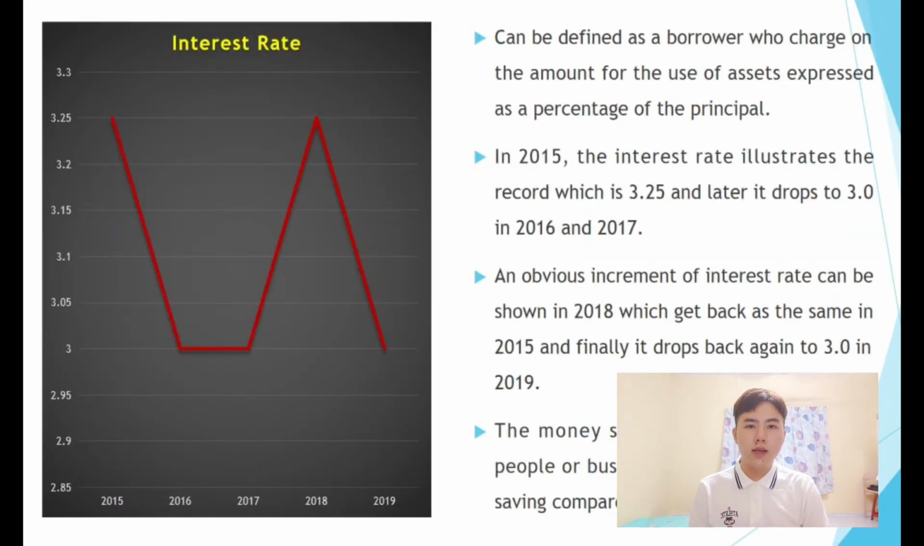And next is the interest rate. In 2015, the interest rate was recorded at 3.25, and later it dropped to 3.0 in 2016 and 2017. An obvious increase in the interest rate can be seen in 2018, when it returned to the same level as 2015, and finally it dropped back to 3.0 in 2019.